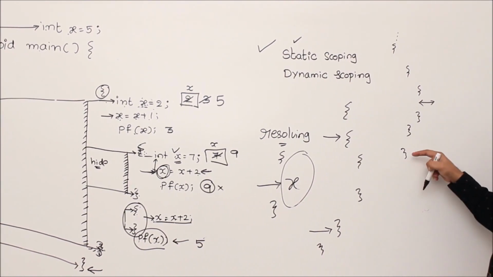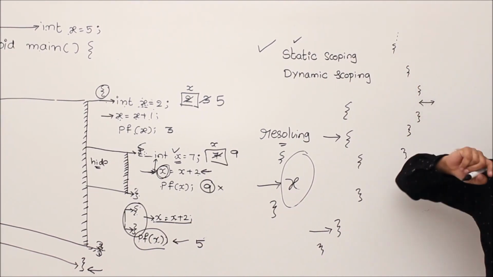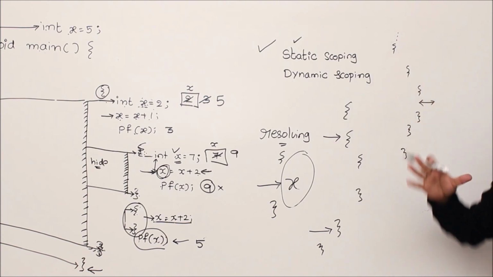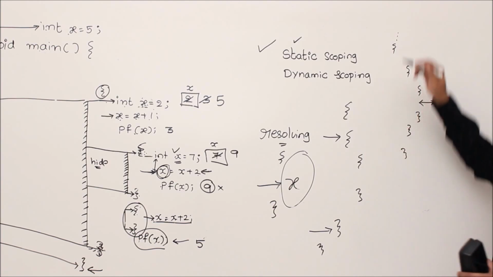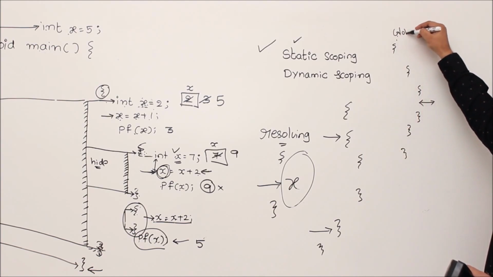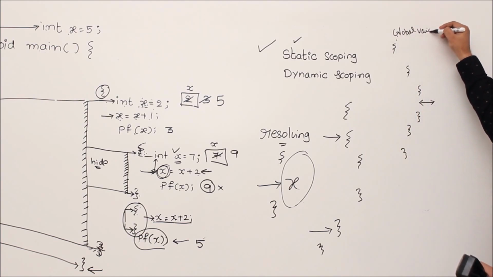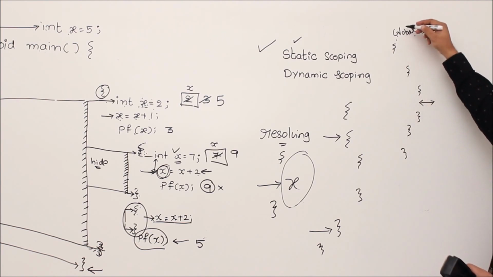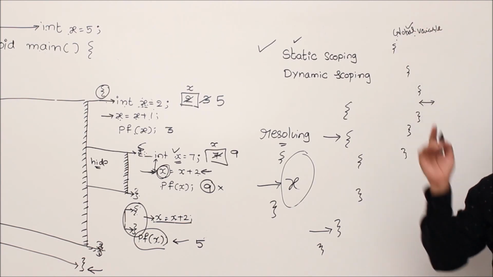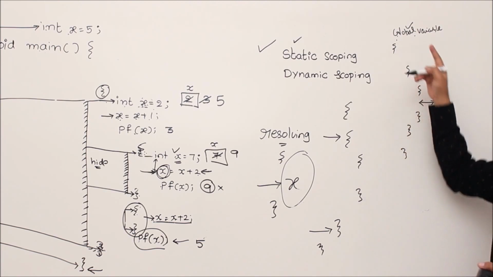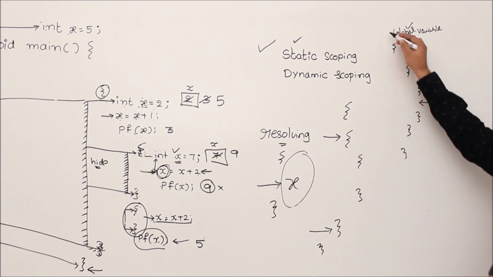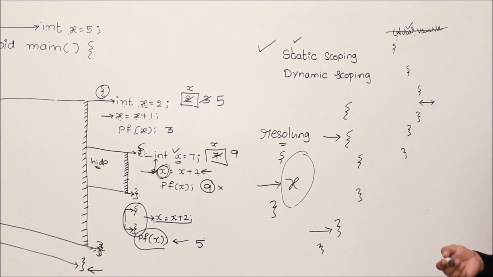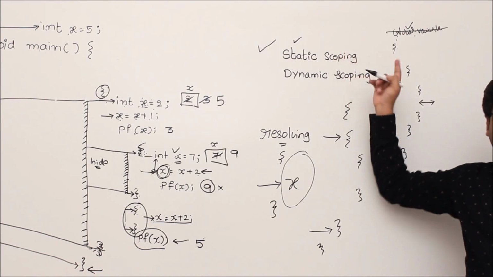Sometimes you cover all the blocks and let's say you don't get it. Then what to do? Then directly go to global variables. If in global variables there is a variable x, then you can take it. That is the way we resolve the variable. What if it is not there in global variables also? Then you get an error. Understand? So this is called static scoping.